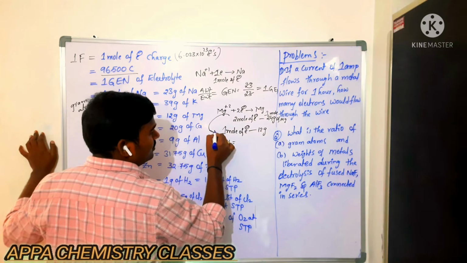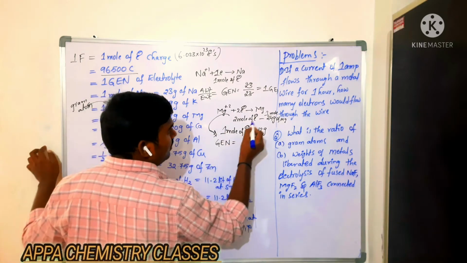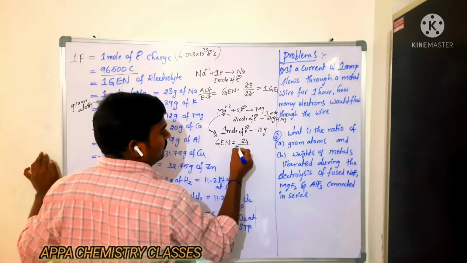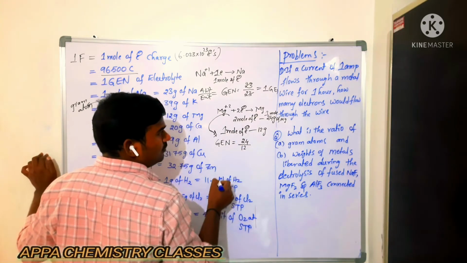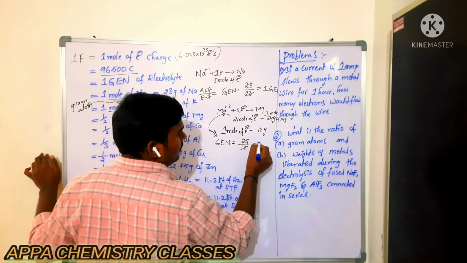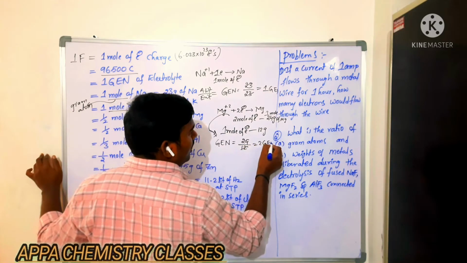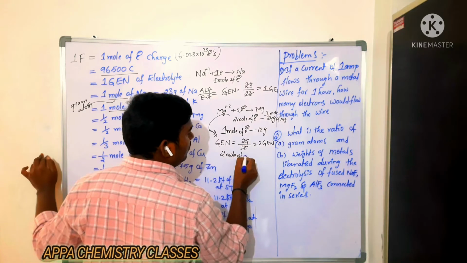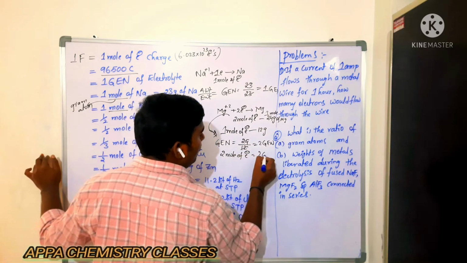For this equation you see. Now what is the atomic weight of magnesium here? 24. Atomic weight is 24. Equivalent weight is 12. So what happens? 2 gram equivalent number we are getting. For 2 moles of electron, 2 gram equivalent.